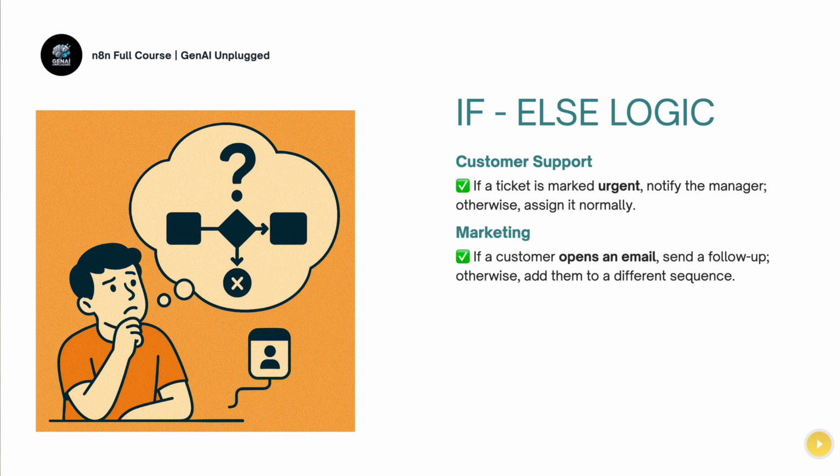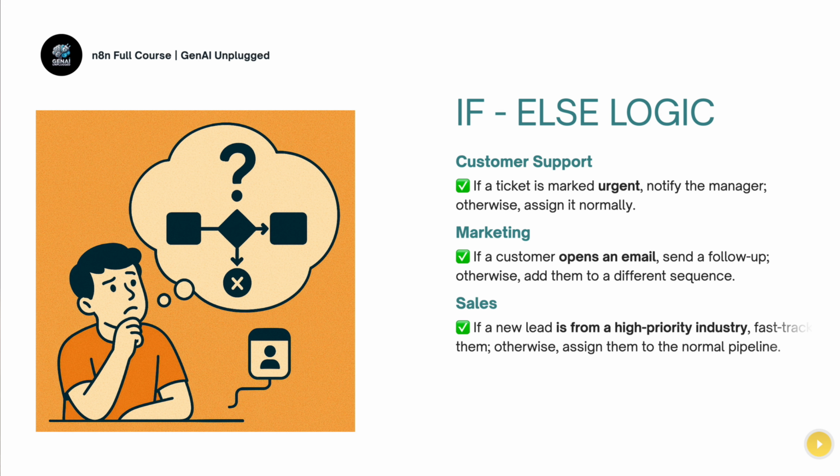In the marketing domain, if the customer opens up an email, send a follow-up, otherwise add them to a different sequence. Similarly, if you are working in the sales side of things, if a new lead is from a high priority industry, you need to fast track them, otherwise assign them to a normal pipeline.